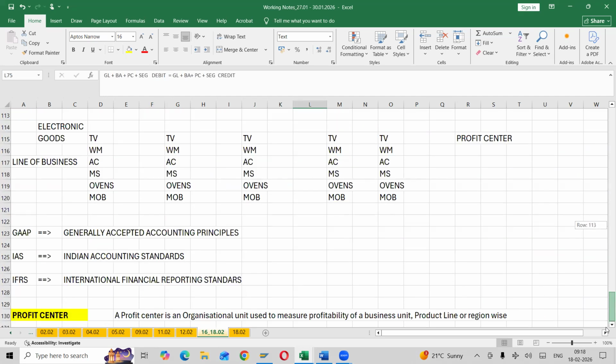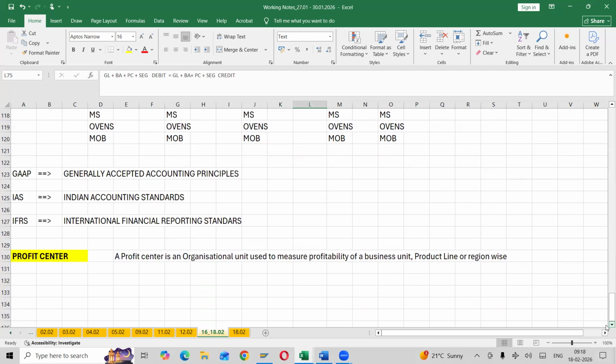So the same thing I mentioned here: earlier, complete profit center was in the CO module, but now some part is moved to FI. What would be the purpose? Why has it been moved? It will help in profitability analysis.